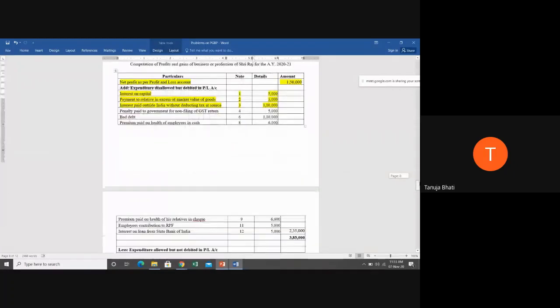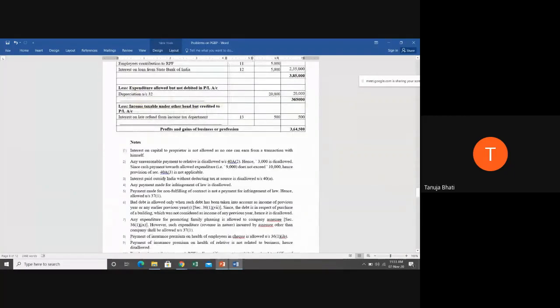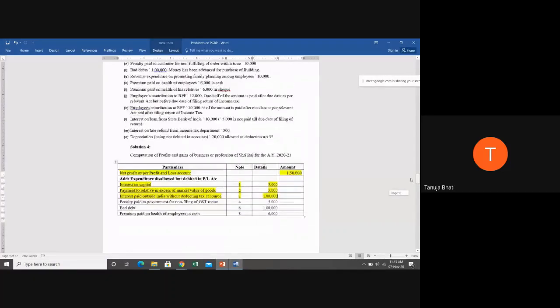So we see note number 3. Interest paid outside India without deducting tax at source is disallowed under section 40(a)(i). Next.